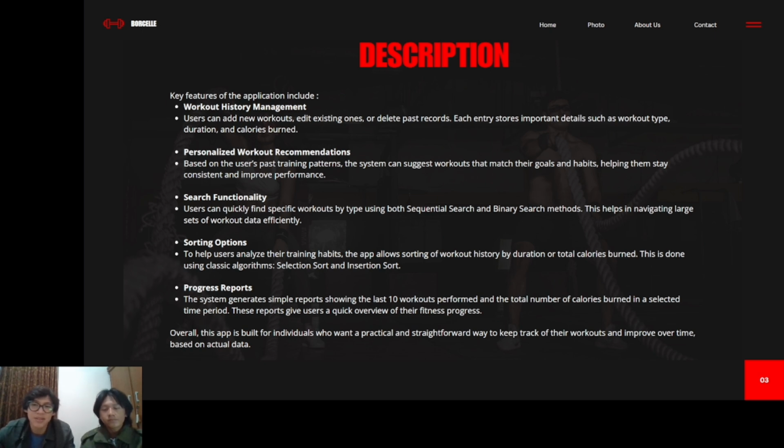The last one is progress report. The system generates simple reports showing the last 10 workouts performed and the total number of calories burned in a selected time period. These reports give users a quick overview of their fitness progress.